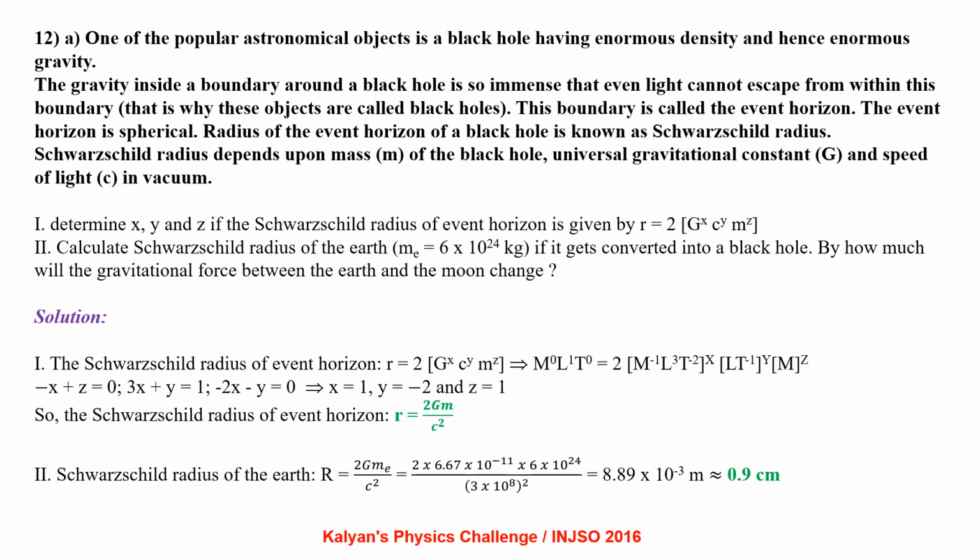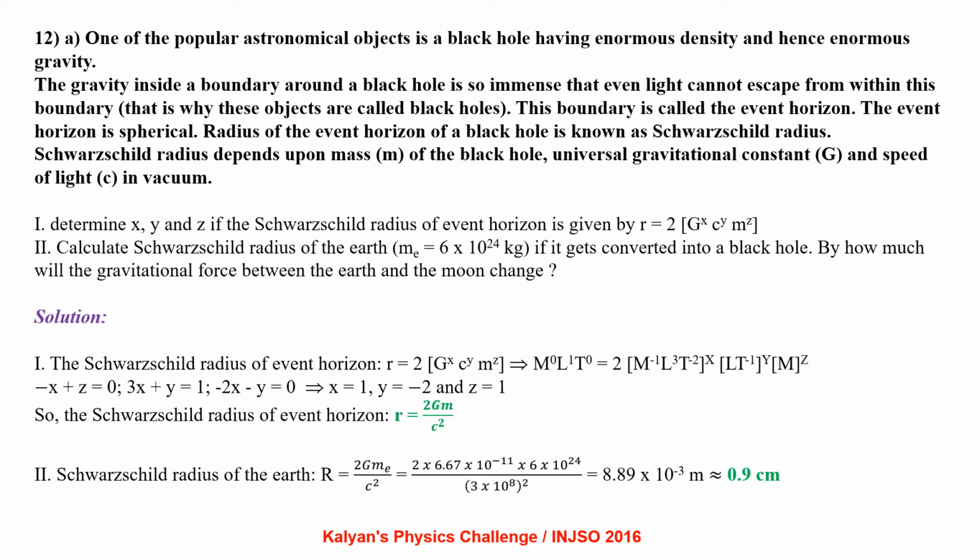If it gets converted into a black hole, by how much will the gravitational force between the earth and moon change in this case? The Schwarzschild radius of the event horizon r equal to 2 times G power x, c power y, m power z. That is M naught L power 1 T naught equal to 2 times (M power minus 1 L cube T power minus 2) whole power x, (L T power minus 1) whole power y, M power z. Upon simplification, we get x equal to 1, y equal to minus 2 and z equal to 1.